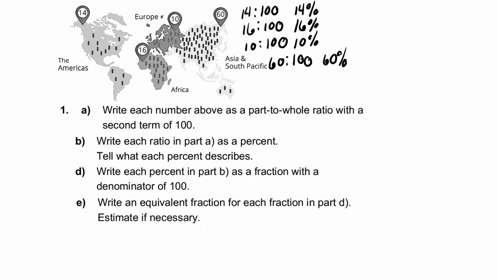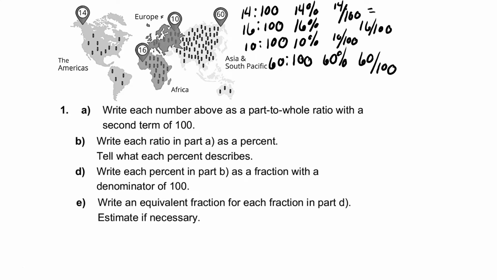Part D is then asking us to express each percentage as a fraction with a denominator of 100. So that's 14 out of 100, 16 out of 100, 10 out of 100, and 60 out of 100. And then for part E, we can take each of those down to some other equivalent fraction.